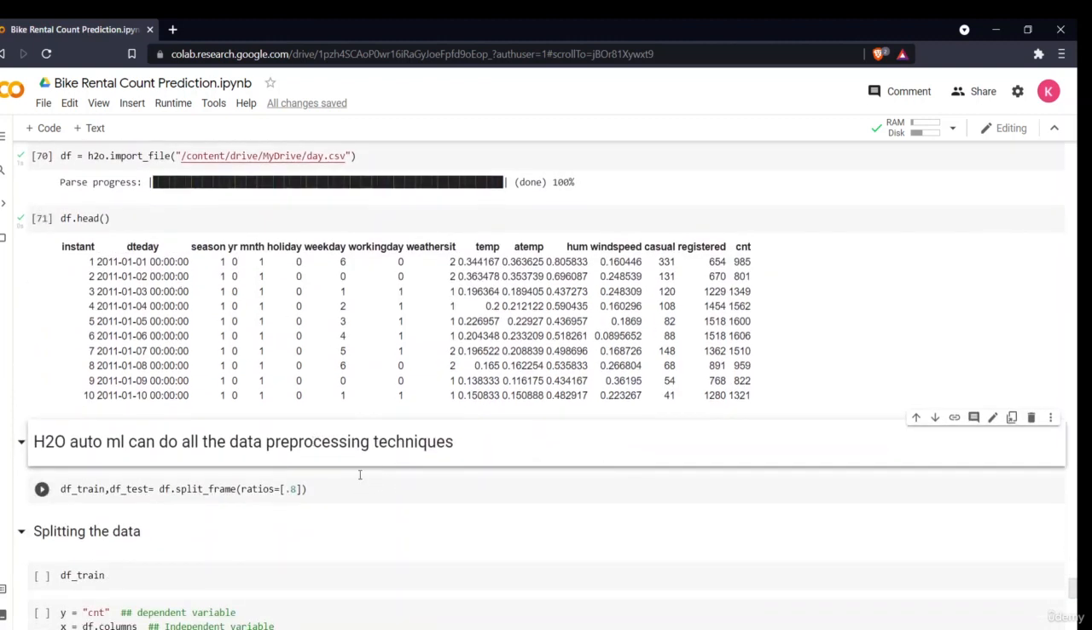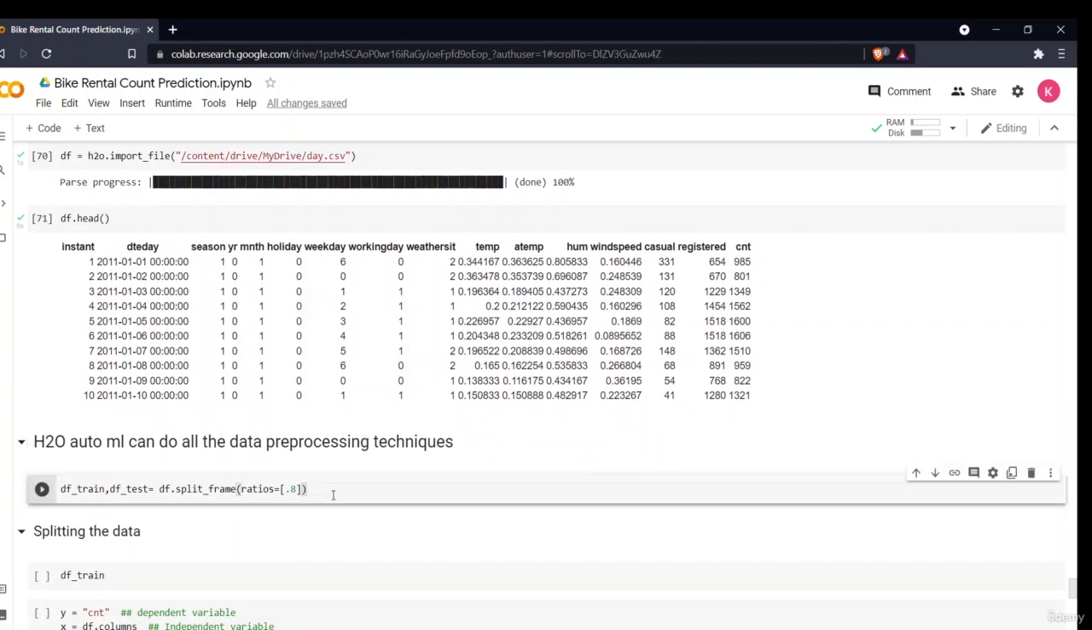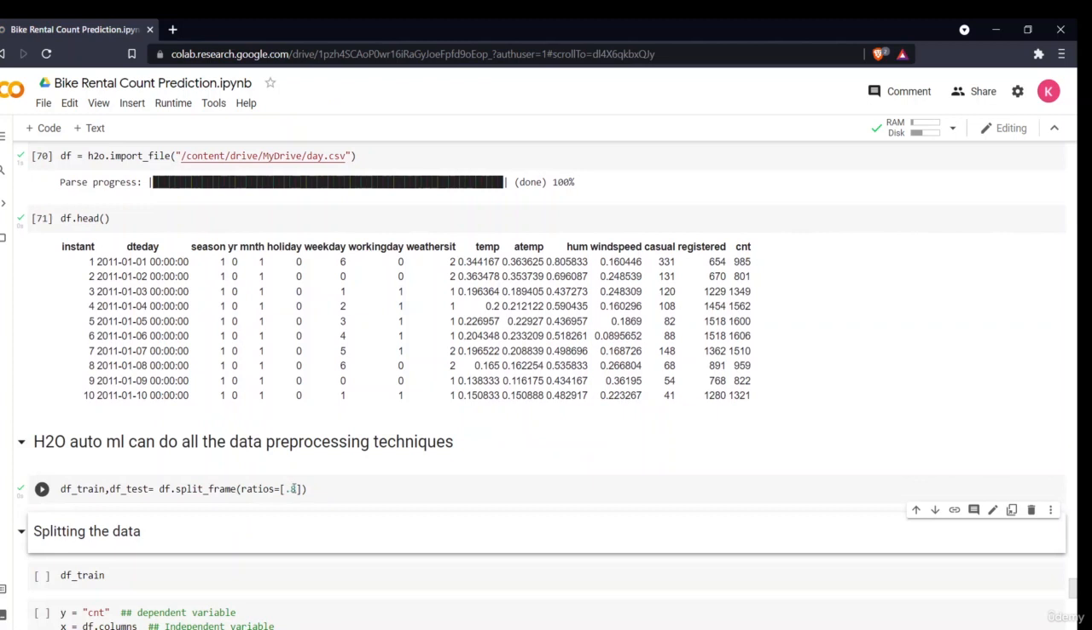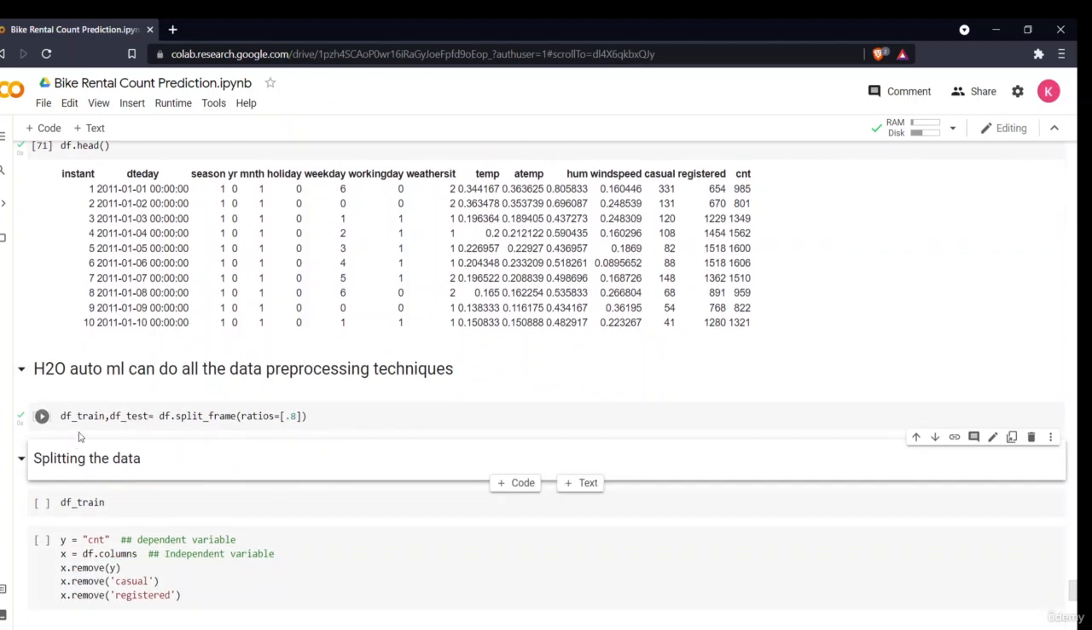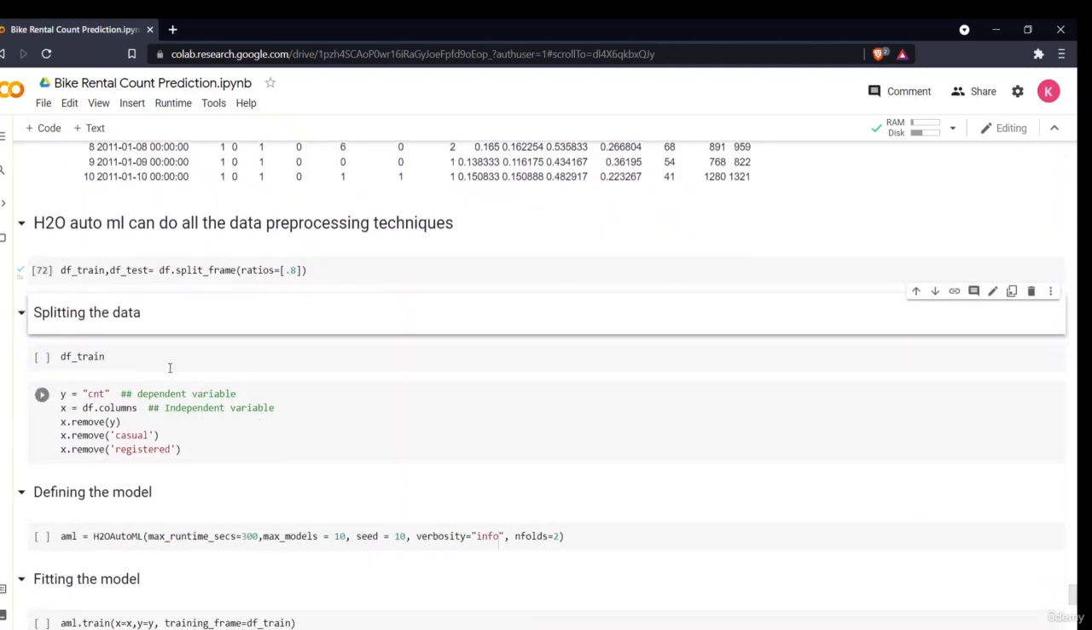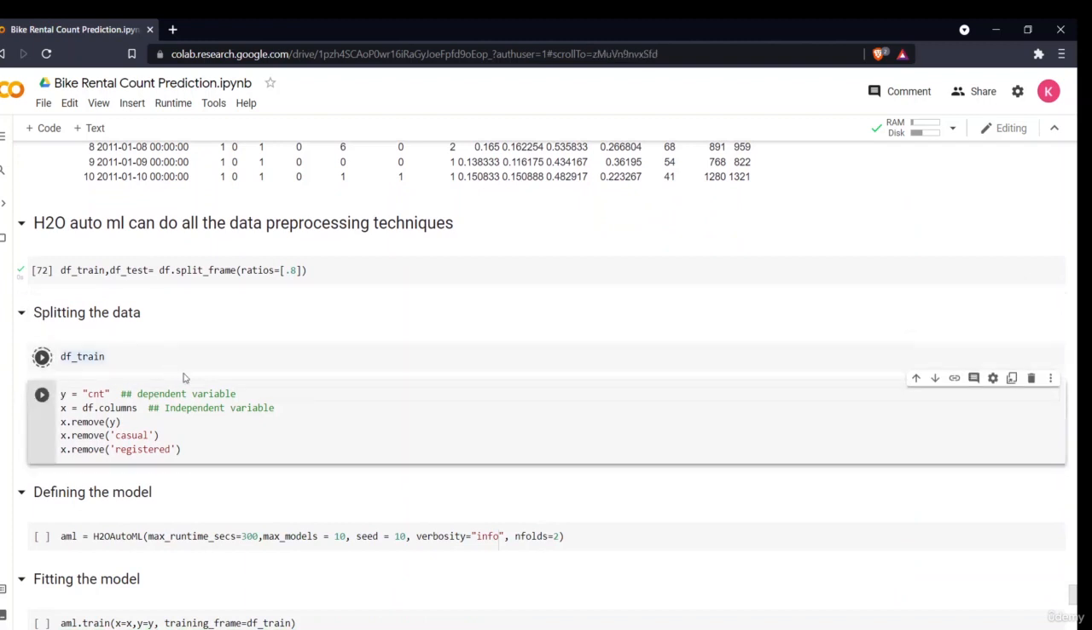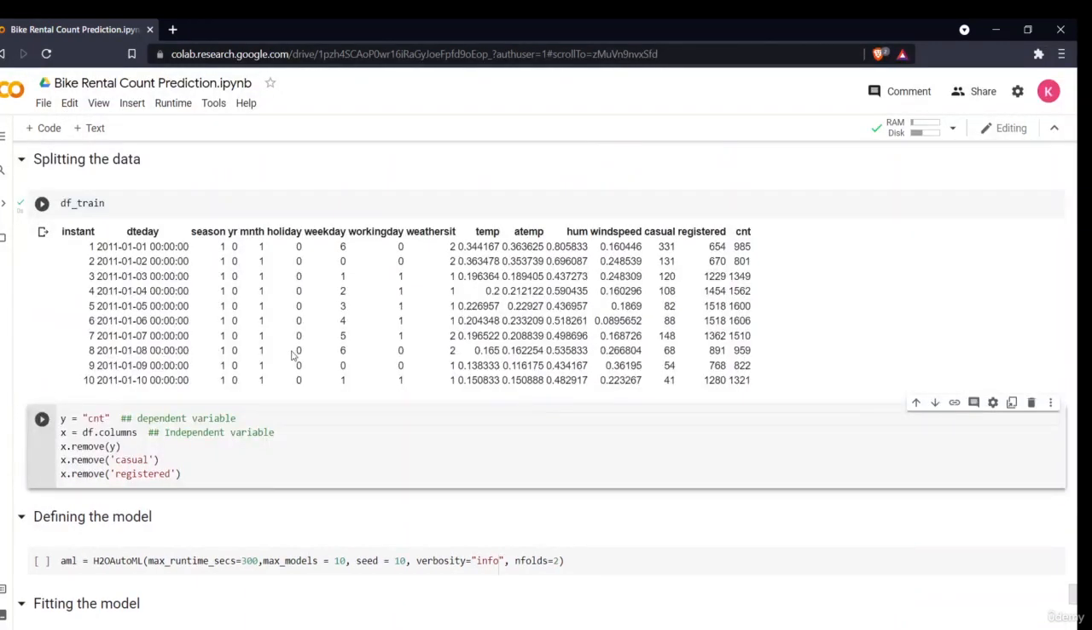Now in this we'll first split our data into train and test, and we'll be taking the ratio as 0.2. That means 20% for test data and 80% for train data. We split df into df_train and df_test with the 0.2 ratio. Then we'll see our df_train, and this is the df_test, split with the same 0.2 ratio.